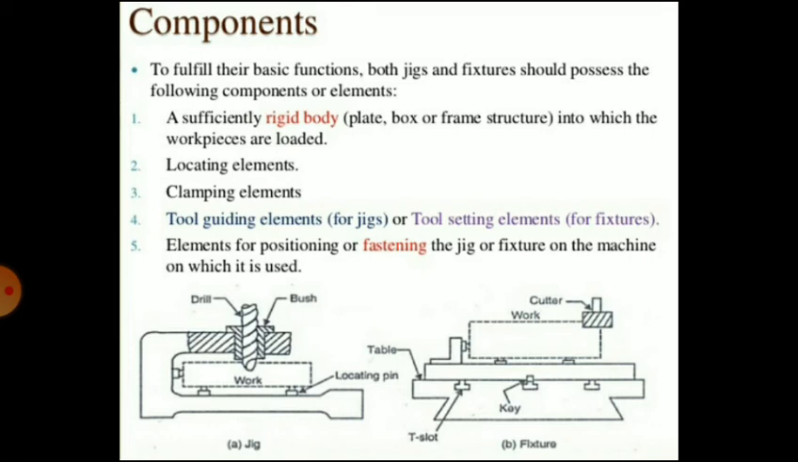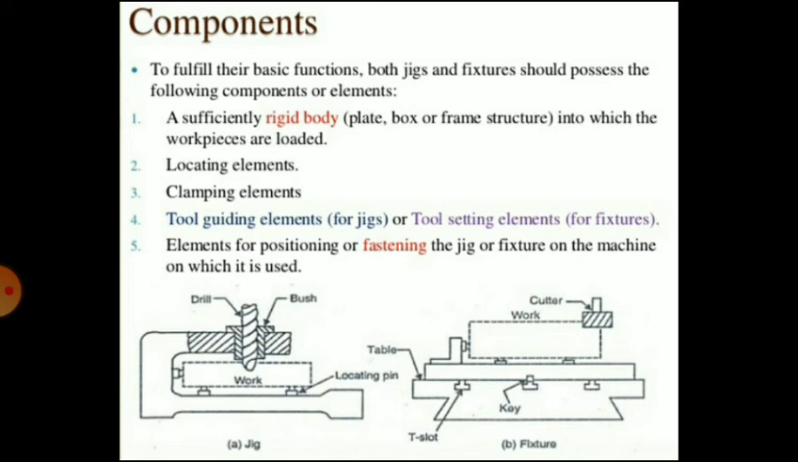Then the clamping element. Clamping is always necessary, so the workpiece is clamped firmly in the located position with the help of the clamping element. Then tool guiding elements, used for jigs, and tool setting elements, used for fixtures, and elements for positioning or fastening the jig or fixture on the machine table on which it is used. So these are the necessary elements required in a jig or fixture. In the first diagram, the jig is shown. In the second diagram, the fixture is shown.